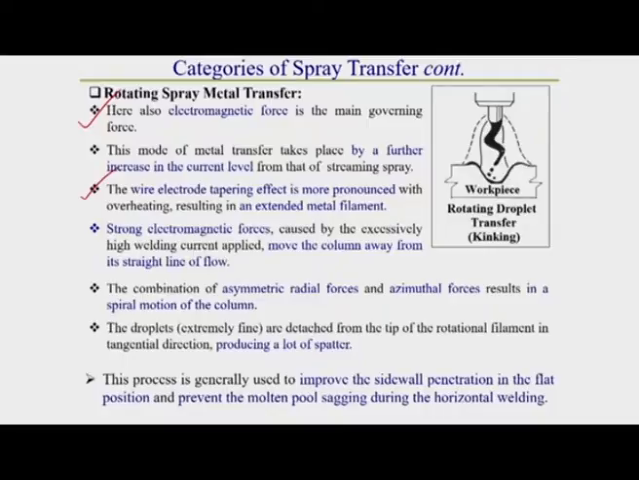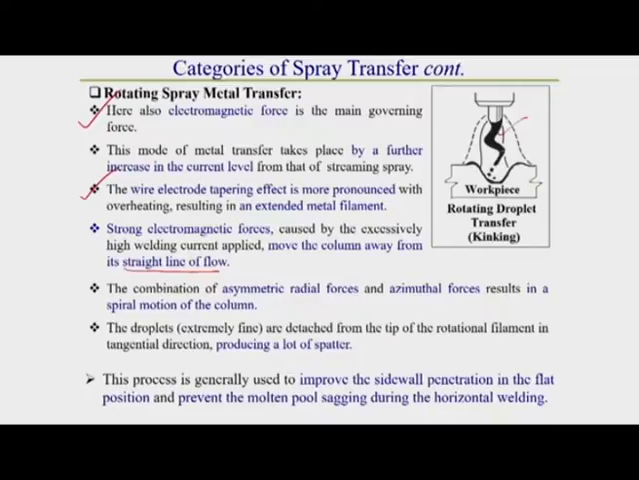So due to this high electromagnetic force, this strong electromagnetic force caused by the excessively high welding current applied, moves the column away from its straight line of flow. Here, due to this high electromagnetic force, this metal filament cannot contain its original shape and size. So this metal filament moves the column away from its straight line of flow.